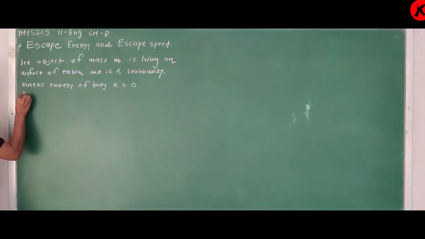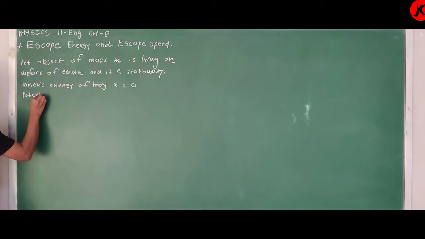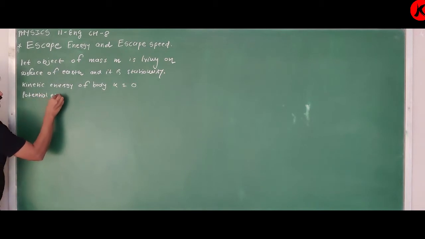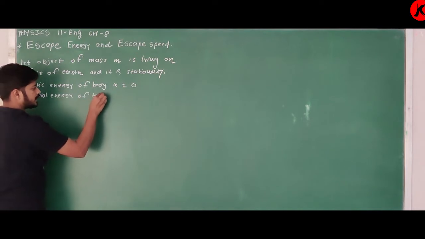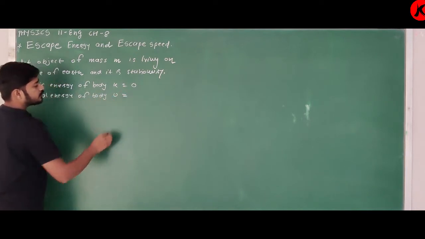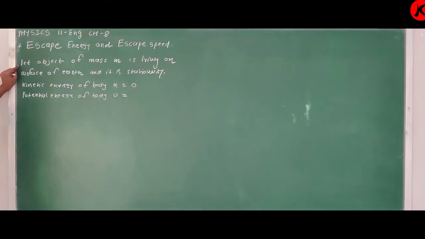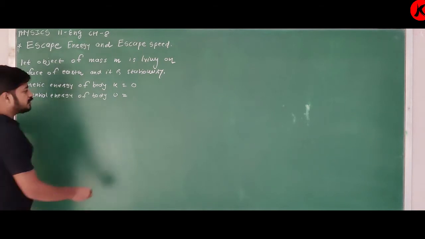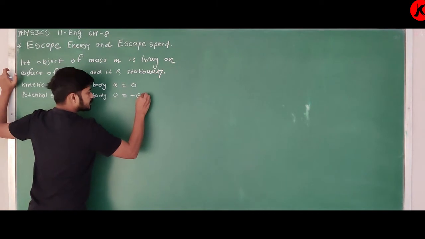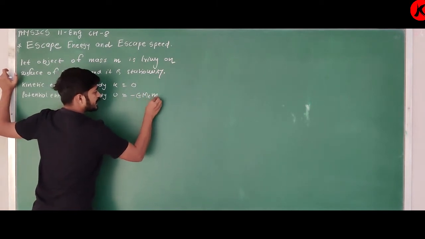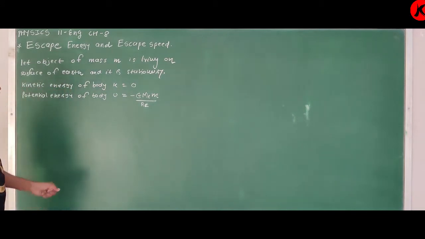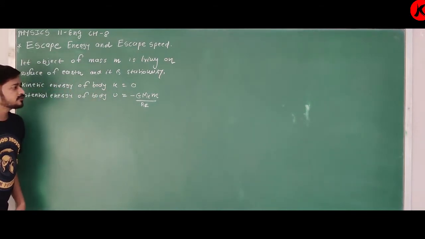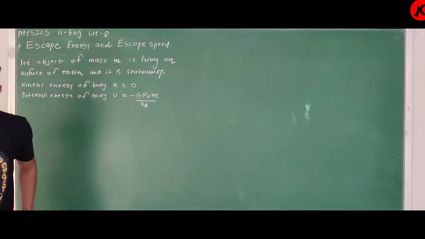Potential energy of the object, U, is equal to, yes, we know that. The object of mass m is lying on the surface of Earth. So what is its potential energy? It is minus GMeM upon Re. Yes or no? K is equal to 0, and U is equal to minus GMeM upon Re.